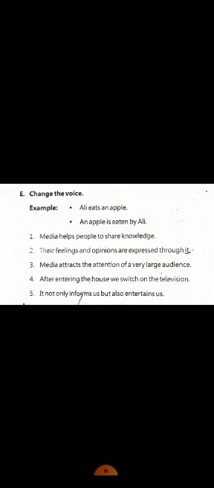And sentence number 5 is, it not only informs us but also entertains us. It is a compound sentence where 2 pieces of information are combined in one sentence. It actually is, it informs us, it entertains us. Do you understand? So when it is combined, it becomes it not only informs us but also entertains us. It is the subject, informs and entertains are the verbs, and us is the object of this sentence. Now how will we change these sentences into passive voice? Let's see.